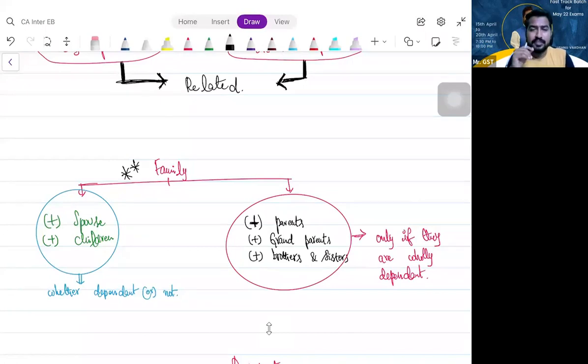Please understand here one small logic. For Amitabh Bachchan, Abhishek Bachchan is family. But for Abhishek Bachchan, Amitabh Bachchan is not a family. For Amitabh Bachchan, Abhishek Bachchan is the children, so whether the children are dependent or not, they are the family. But for Abhishek Bachchan, parents are family only if they are wholly dependent. So obviously the parents are not dependent there. Are you able to understand? For father, son is always the family. But for son, father is not always family.